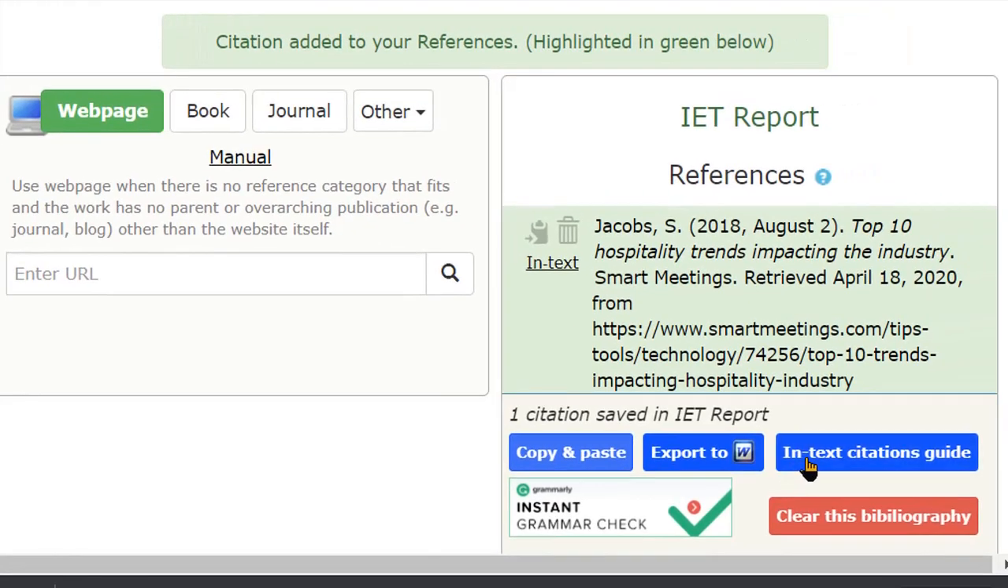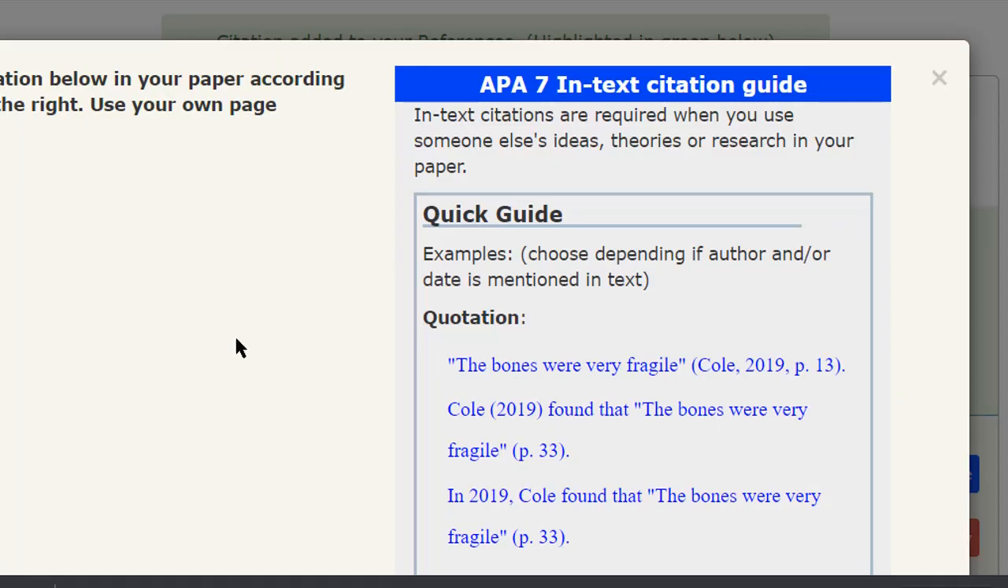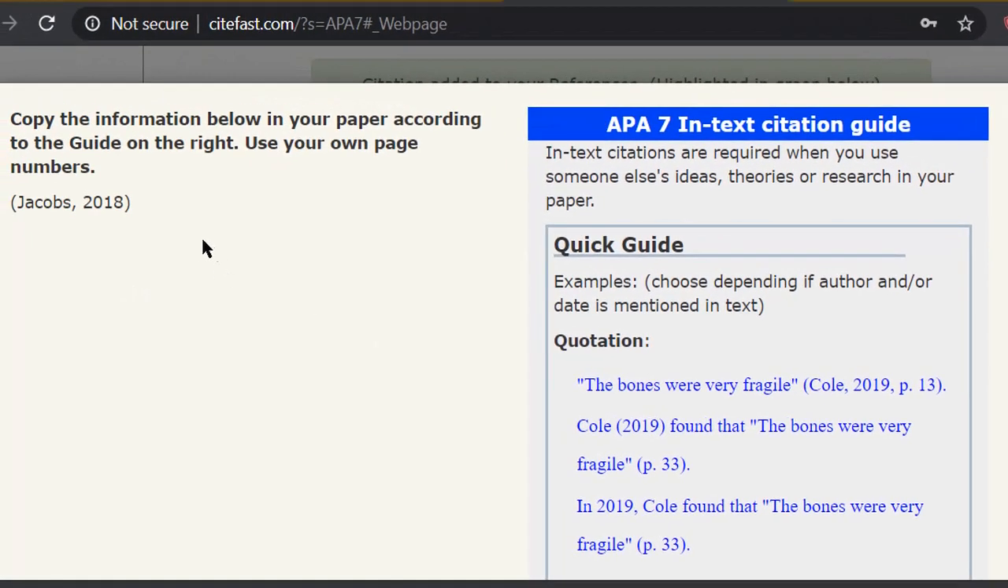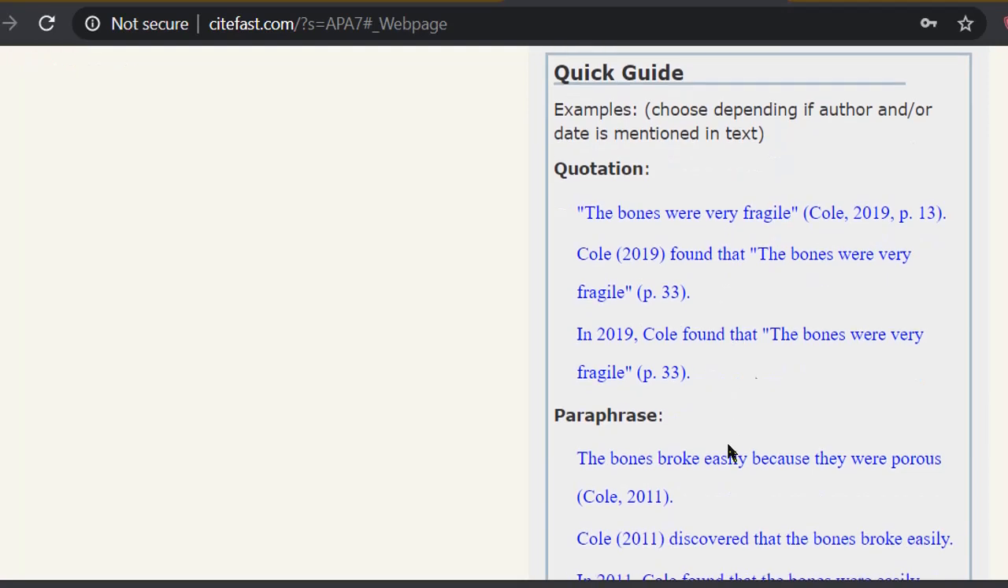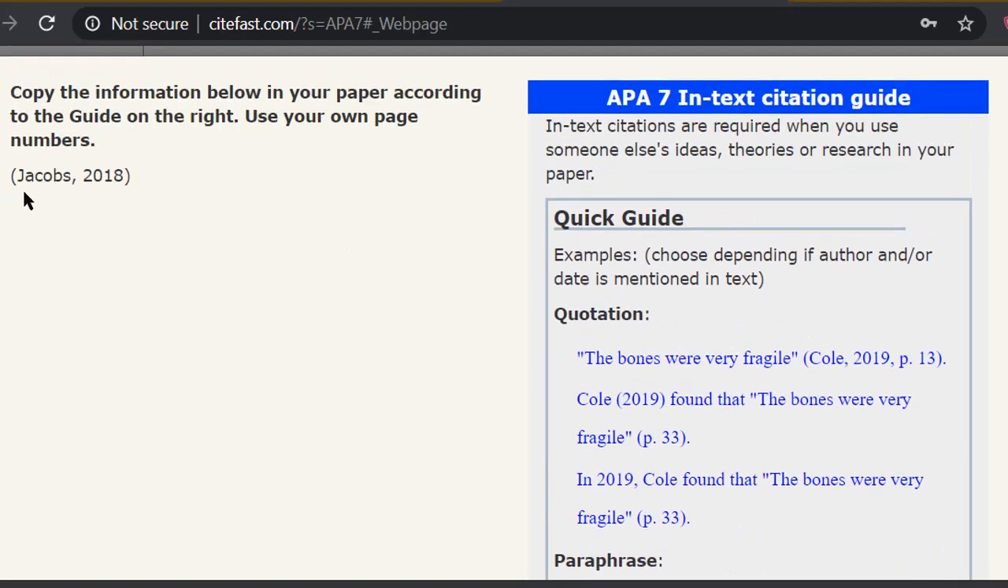And this one will give you how to do the in-text citation. This is the in-text citation, which includes the second name of the author as well as the year of publication. And here is a guide on how to use that. So at the end of this particular paragraph, we will put the citation. In this case, at the end of the paragraph, it will be Jacob, 2018.